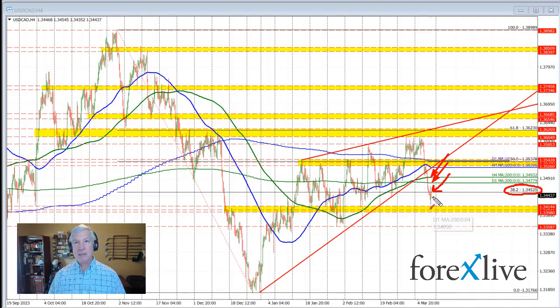But the best case scenario is to stay below the 38.2% retracement and work on getting below this swing area if the sellers are going to take more control in the U.S. dollar versus Canadian dollar. That's my technical look at that currency pair.